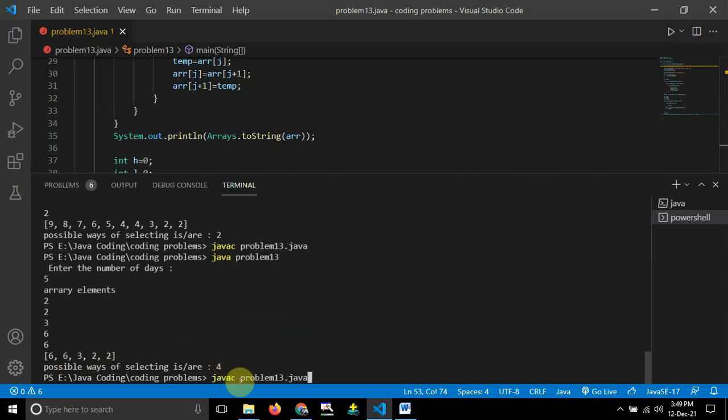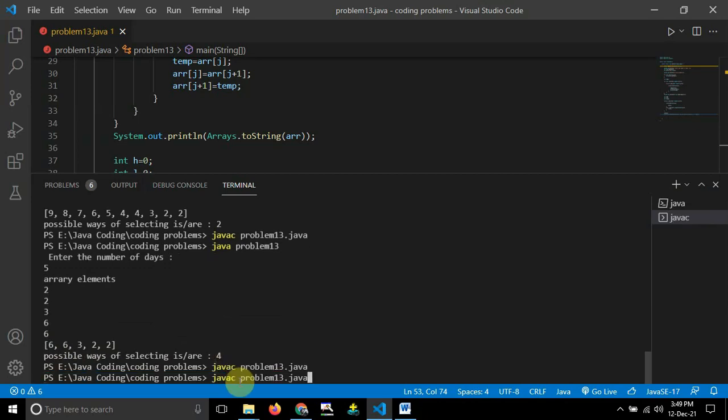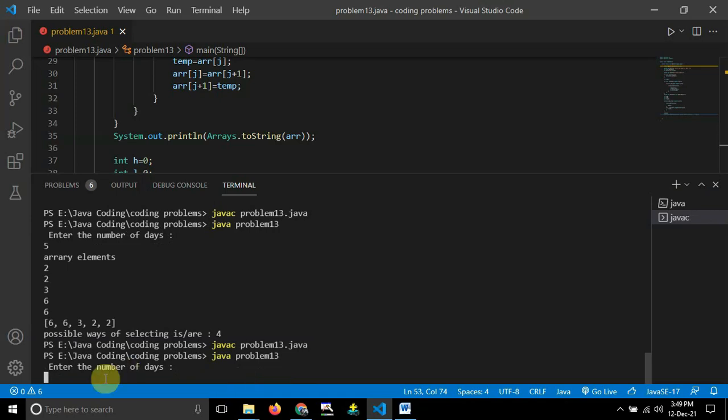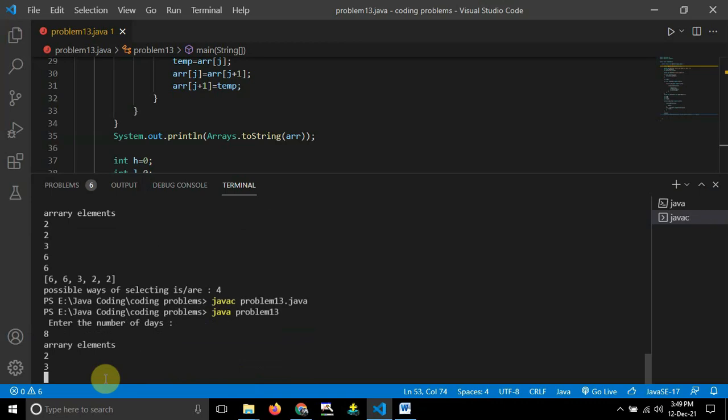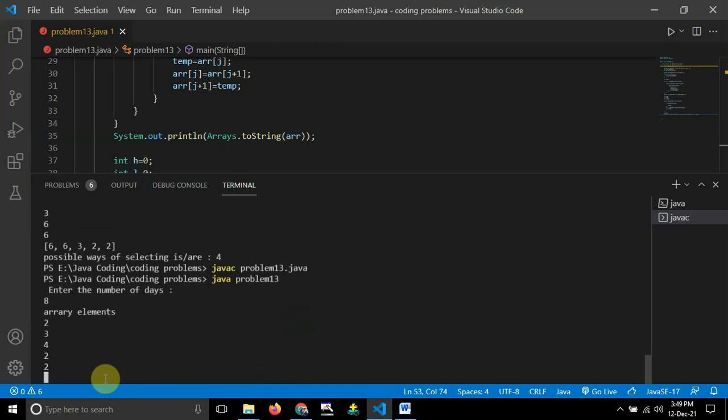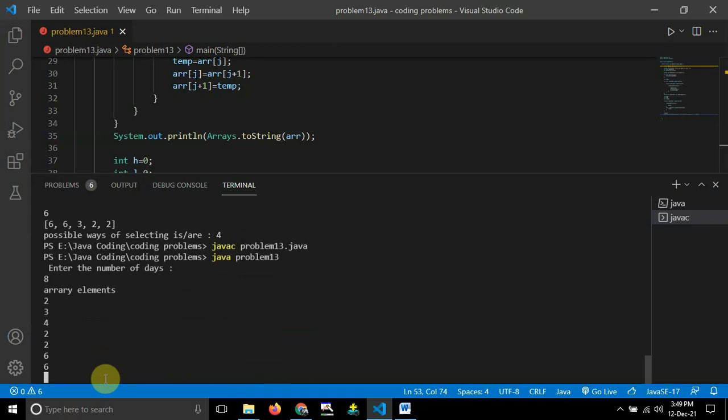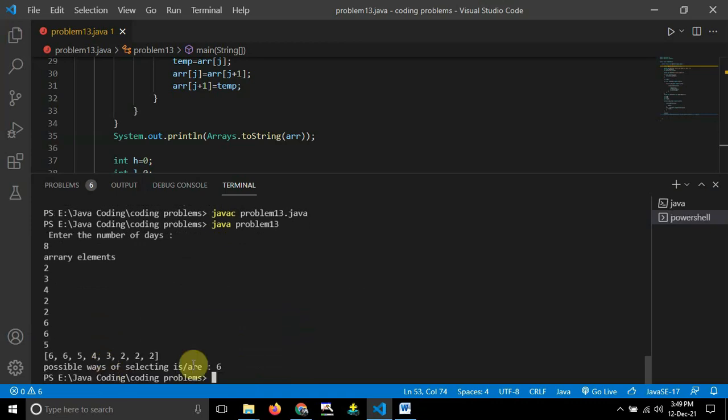In another case, we have to check all the conditions, right? So I will take 8 numbers: 2, 3, 4, 2, 2, 6, 6, and 5. Here you can see 6 is repeating 2 times, and 2 is repeating 3 times. So the h value is equal to 2 and the L value is equal to 3. So 2 into 3 is equal to 6 guys. That's why I'm getting the output as 6. There are totally 6 possible ways of selecting these temperatures.